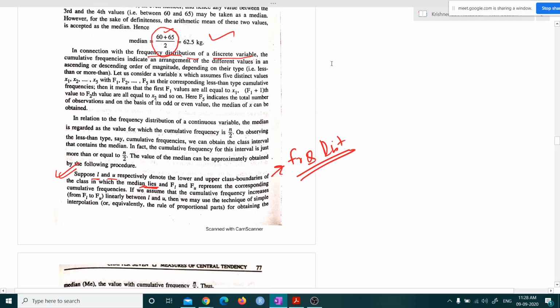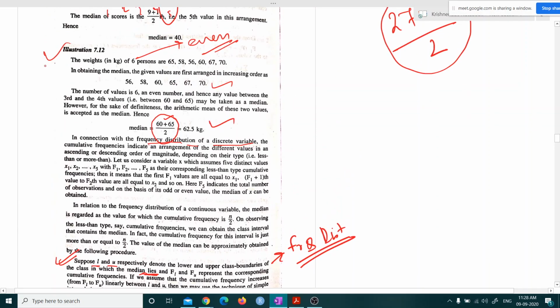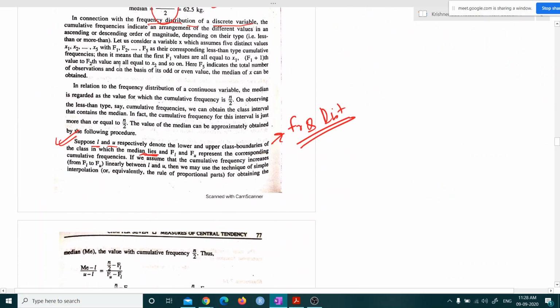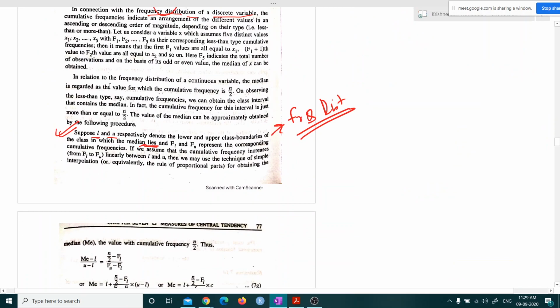Before this, these two examples were only for ordinary values, no frequency distributions. Now we need to look at the frequency distribution part.